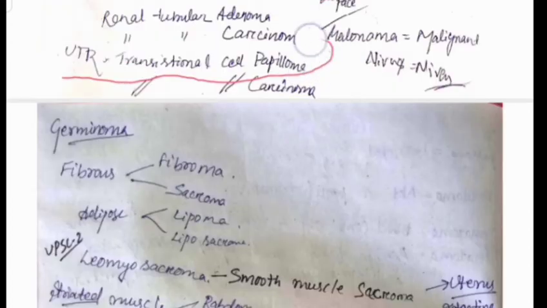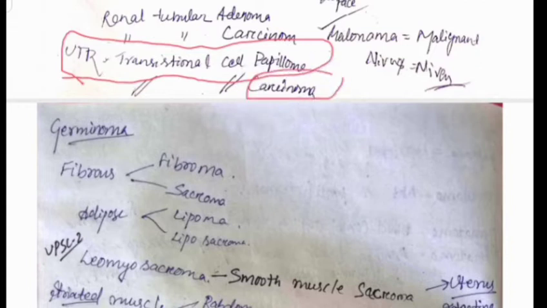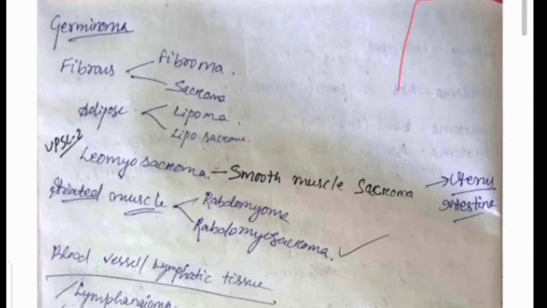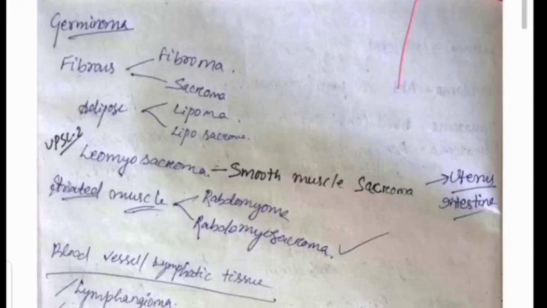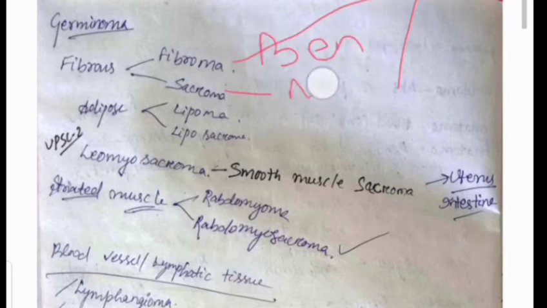Then a transitional cell papilloma we also find in the benign case, whereas a transitional cell carcinoma is found in the malignant case. In the renal cell also we find the renal tubular adenoma and carcinoma. You should remember, melanoma is the malignant case, we call it a melanoma. According to the fibrous tissue origin, in the benign case this is fibroma. Sarcoma is malignant. Now lipoma is due to the fatty tissue, and lipoma is the benign case. Liposarcoma is the malignant case.